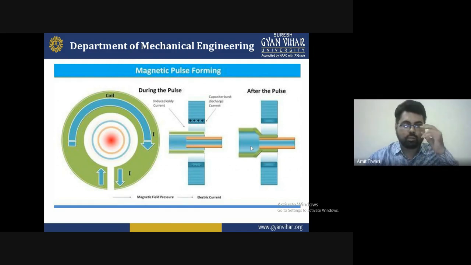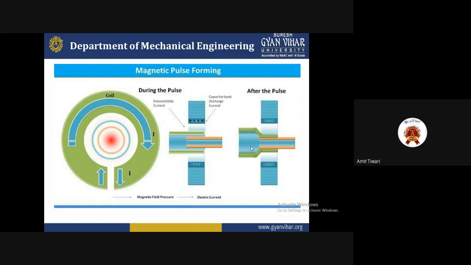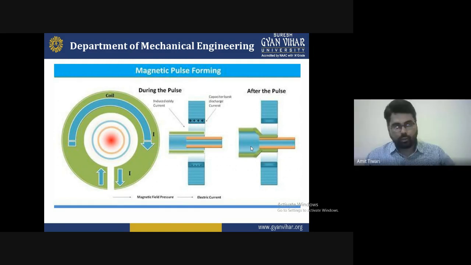This diagram shows a circle, this is a coil, and this is a coil, and the coils have to move very fast around the circumference. How we manage it is during the pulse, when the induced eddy current passes and the capacitor discharge current is passed through the point. After that, you can find here that